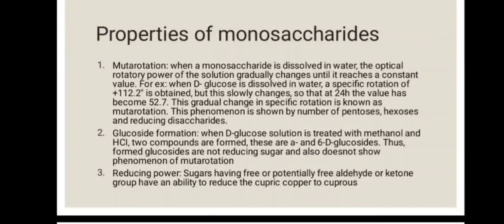Properties of monosaccharides. Mutarotation. When a monosaccharide is dissolved in water, the optical rotatory power of the solution gradually changes until it reaches a constant value. Glucoside formation. When D-glucose solution is treated with methanol and HCl, two compounds are formed. These are alpha and beta D-glucosides. Thus formed glucosides are not reducing sugars and also do not show the phenomenon of mutarotation.